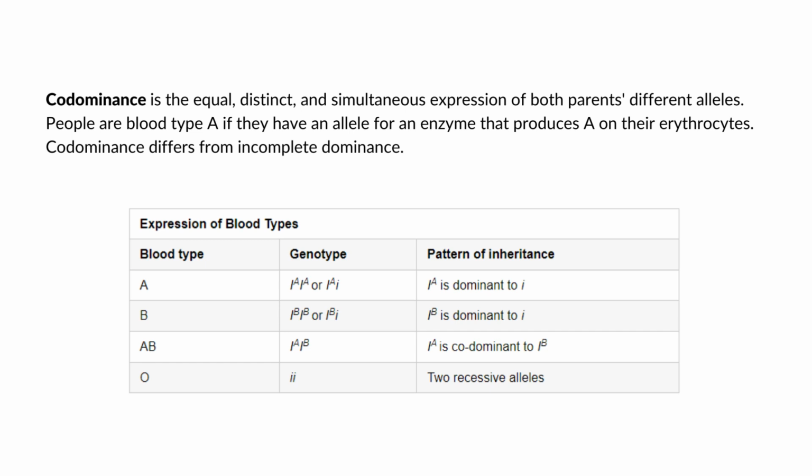But people, for example, nga blood type A, if they have an allele for an enzyme that facilitates the production of ang surface antigen A sa ilang erythrocytes, and then ang allele nga ni is designated as, here as you can see here sa table, ang A. In the same manner, if blood type B naman, ang gina-express ang enzyme nga for the production ng surface antigen B, amo man ang symbol.